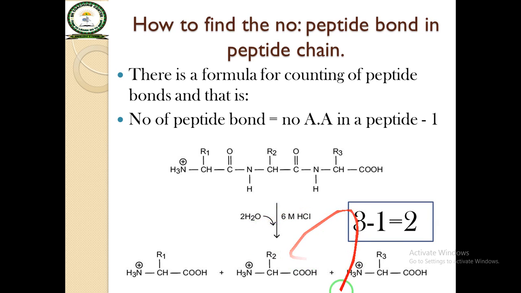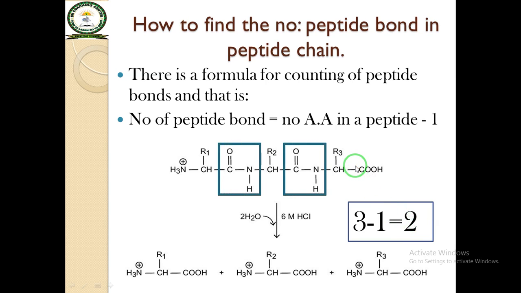In this chain, three amino acids are present. When we subtract one, as a result two are remaining. So in this chain, two peptide bonds are present. This is called the peptide bond. It means this is how you can find the number of peptide bonds in a long chain of amino acids. This is a simple way to find the number of peptide bonds.